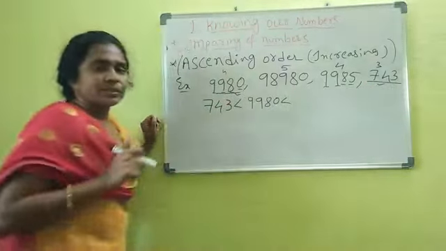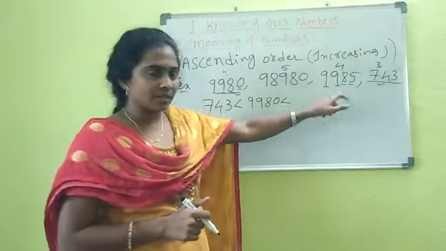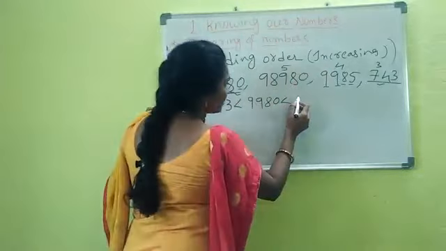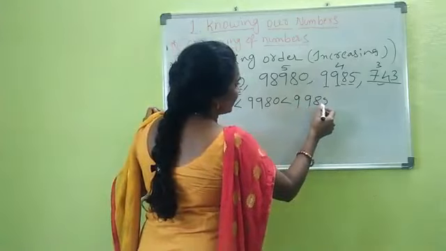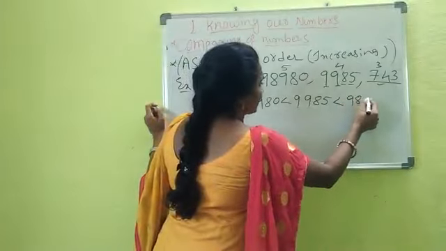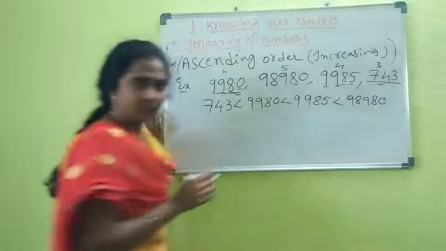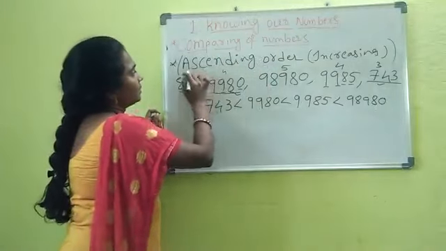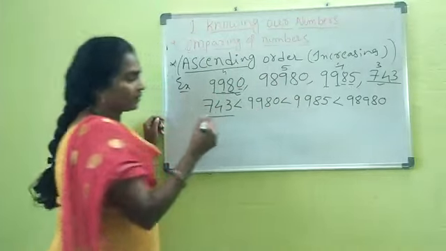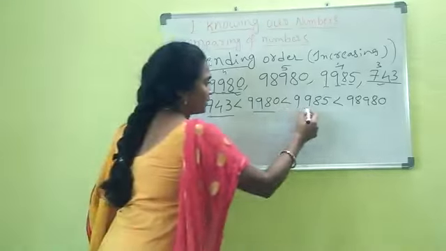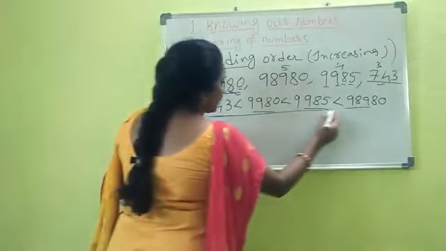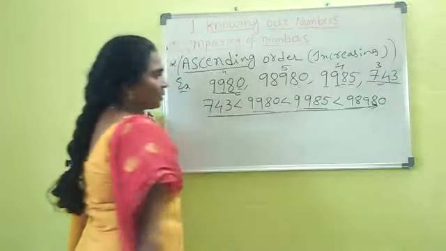Next, in these two, which is the smaller? This one only. Easily we can say why. This number has 4 digits and this number has 5 digits. Now the next smaller will be 9,985. Right? Next, we are left with 98,980. I hope that's clear, right? So ascending order means you will write in increasing order, smaller to bigger. First you will identify the smallest one, then the next smaller, compared to the given numbers, right? So this is about writing the ascending order, that means smaller to bigger.